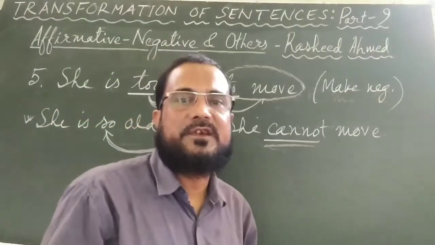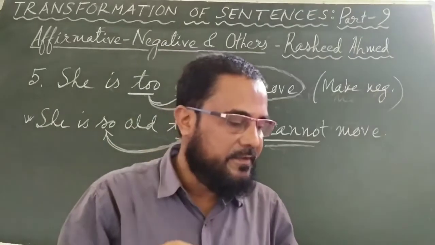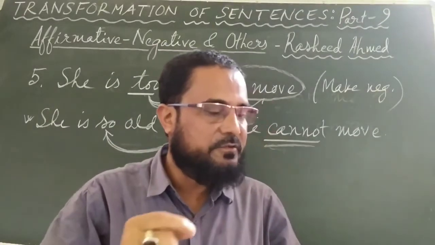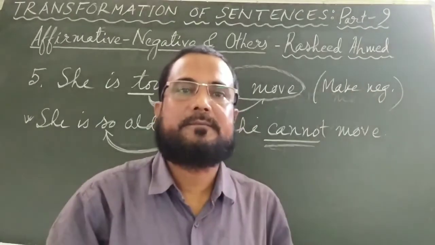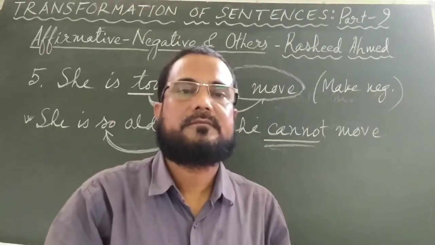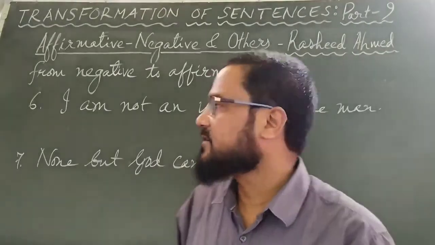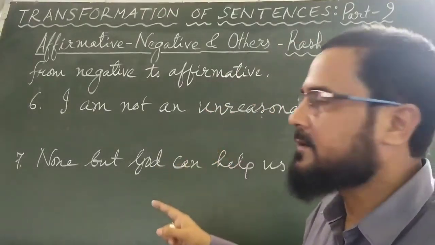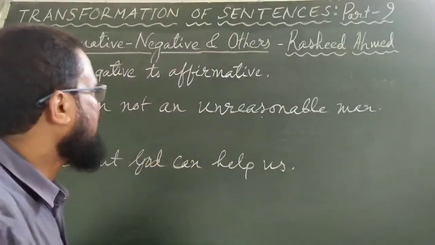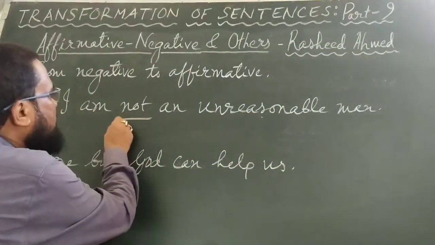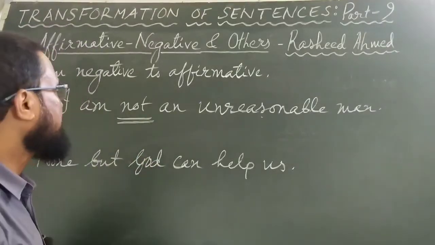In these 5 sentences, we have changed from affirmative to negative. And in the next phase, we will change some other sentences from negative to affirmative. This is the first sentence, number 6, from negative to affirmative. I am not an unreasonable man. This is a negative sentence, and you have to change it into affirmative without changing the meaning.